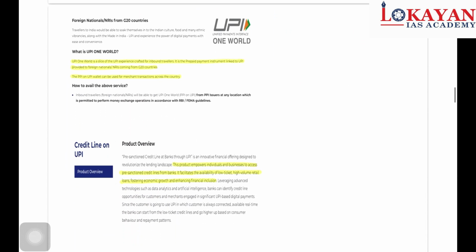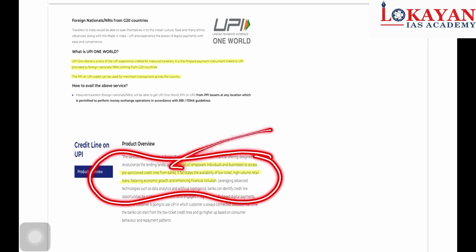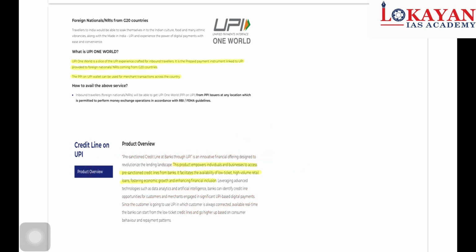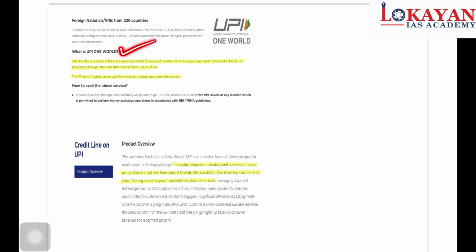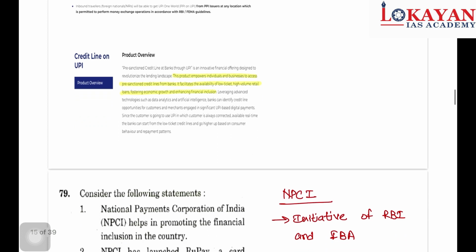Another one is UPI credit line on UPI. So it's like a loan. This product empowers individuals and businesses to access pre-sanctioned credit lines from banks. So UPI is acting like a credit card itself. And UPI One World. So what is UPI One World? UPI One World is a slice of UPI experience crafted for inbound travelers. It is a prepaid payment instrument linked to UPI provided to foreign nationals coming from G20 countries. So these are some of the important products.